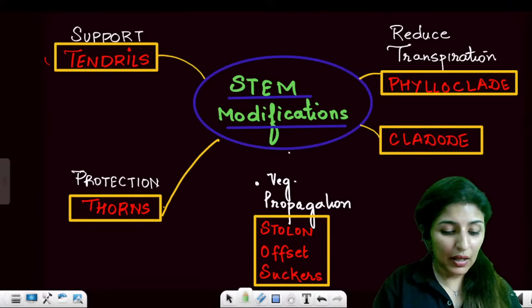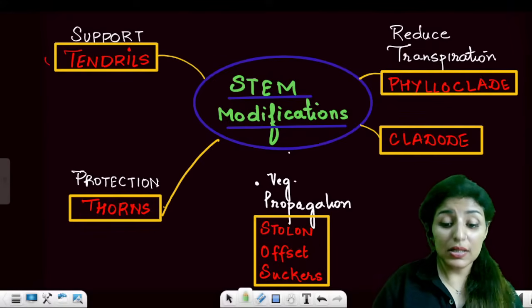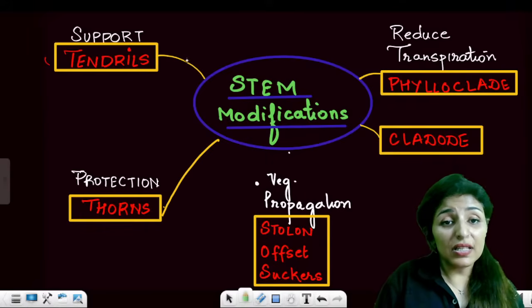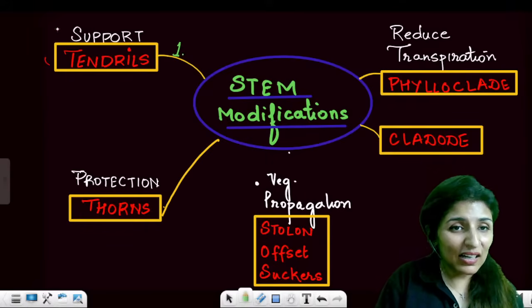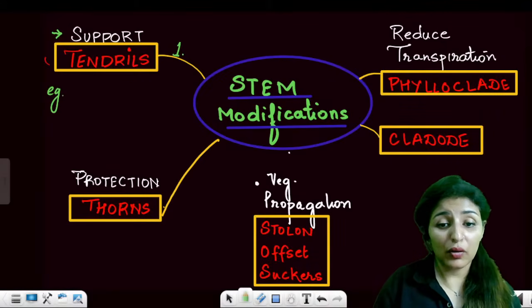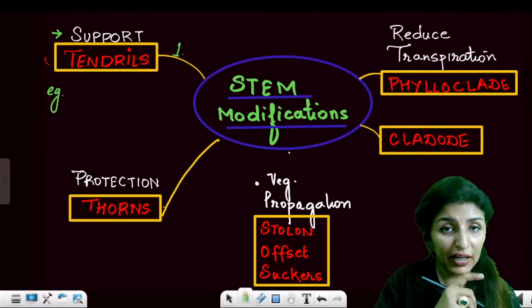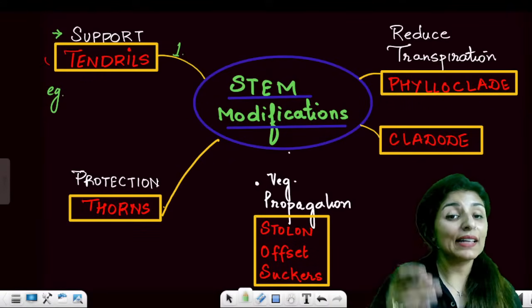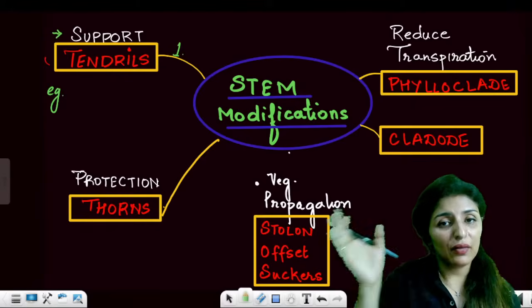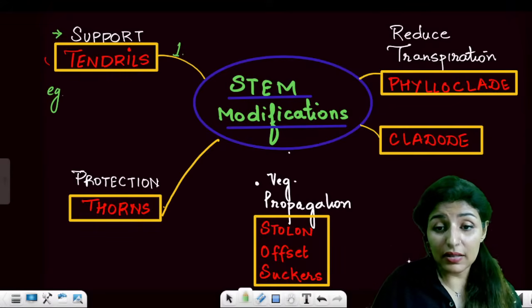Please let me know. Now coming on to the modifications of stem. Quickly. Are you writing it along? Yes. So coming on to stem modification. See, the first stem modification we are going to talk about is tendril. What is the purpose of tendril? To give support. Now examples are super important. What are the examples of plants which have stem tendrils? See, please understand, we are also going to talk about the leaf tendrils. So you have to remember it clearly which examples are of stem tendrils and which are the leaf tendrils. I'll also give you a trick to remember. Now see, the stem tendrils, let's see.